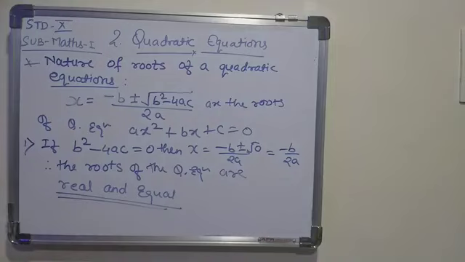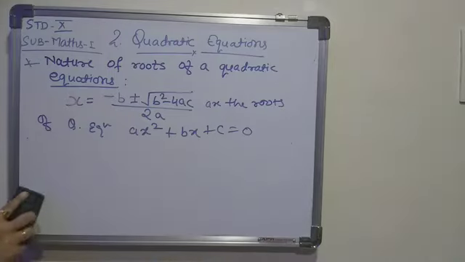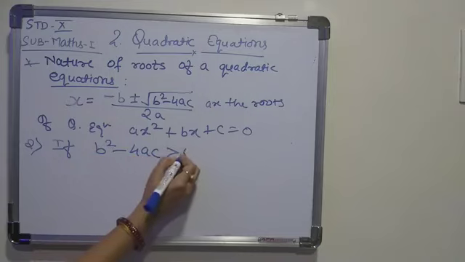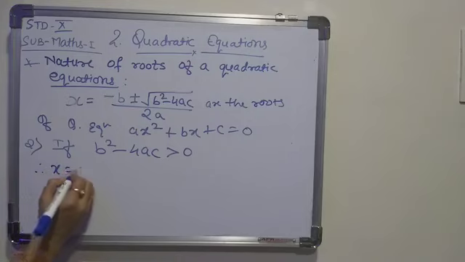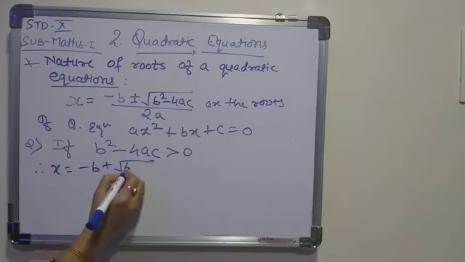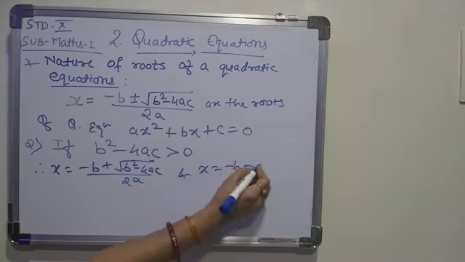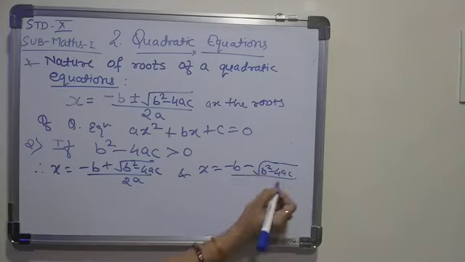Clear? Now see the second condition. If your b square minus 4ac value is greater than 0, if it is positive, then your x value will be x is equals to minus b plus under root b square minus 4ac upon 2a, and x is equals to minus b minus under root b square minus 4ac upon 2a.